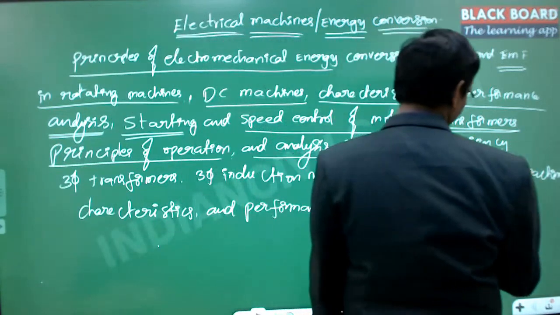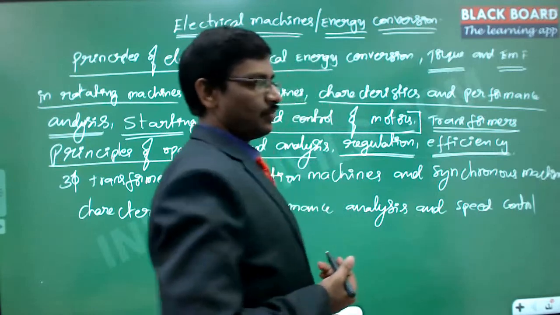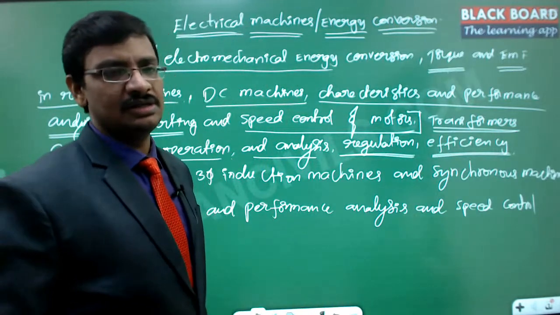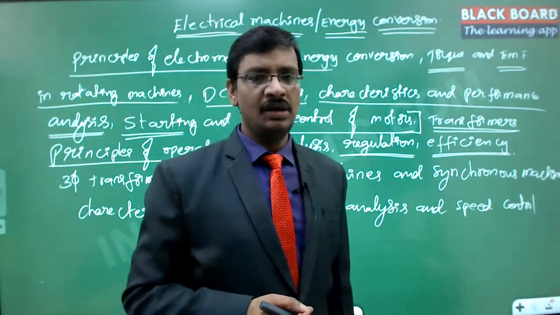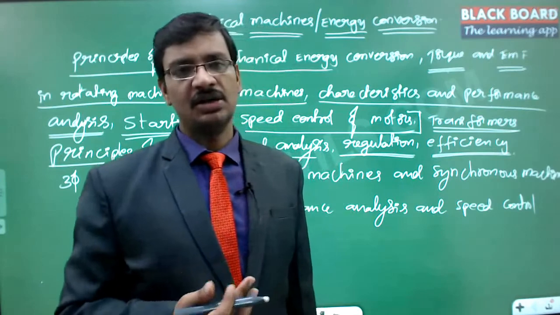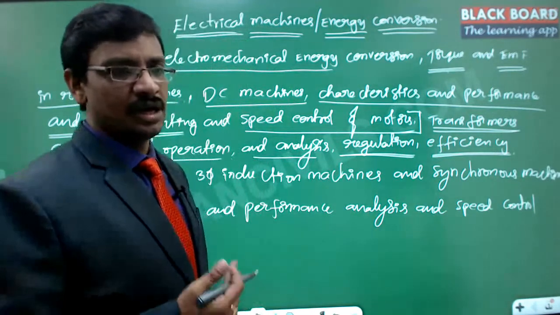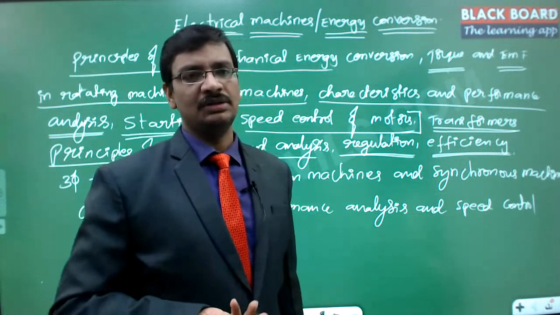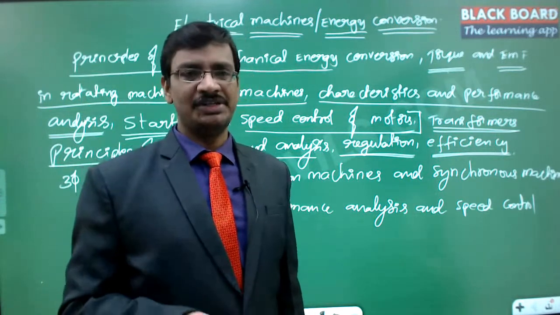And then the efficiency. Whenever there is a process, whatever kind of process it is, there is always some kind of loss involved. You give the input, and there are certain losses associated with that particular equipment; remove those, and then you get the output. So now we have the question of how efficient it is.